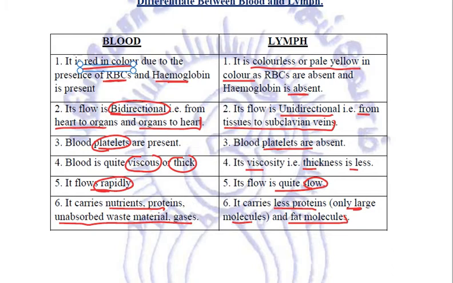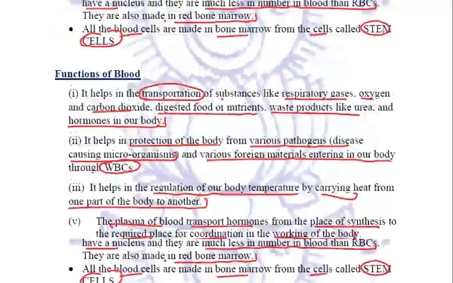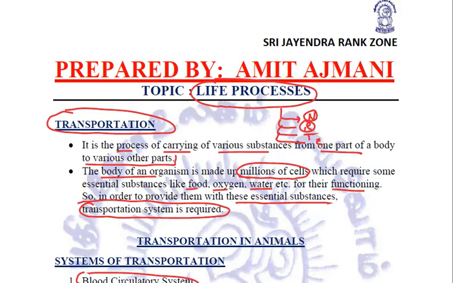Before ending this lecture, let us try to revise what all we have done. We started with the life process, transportation, getting the meaning of it and why it is important. It is the transportation of various substances from one part of the body to another.